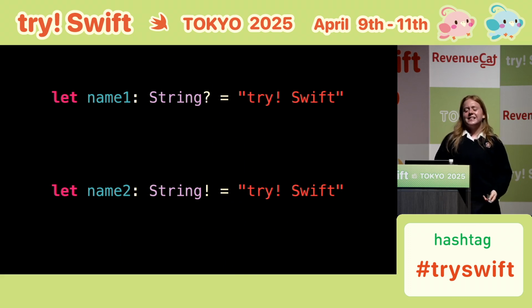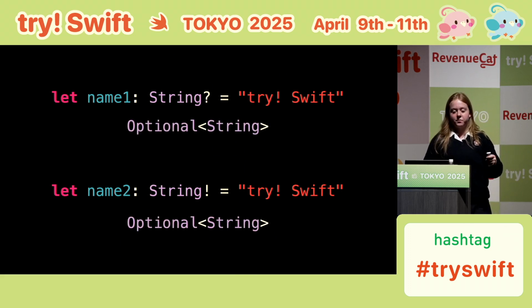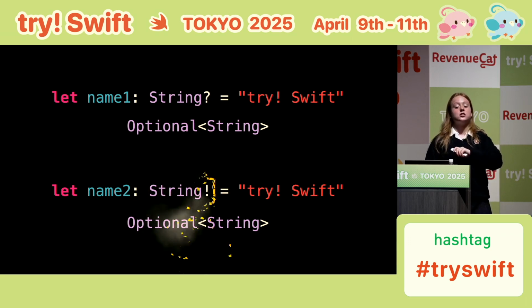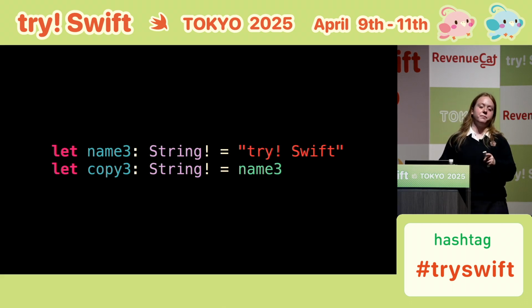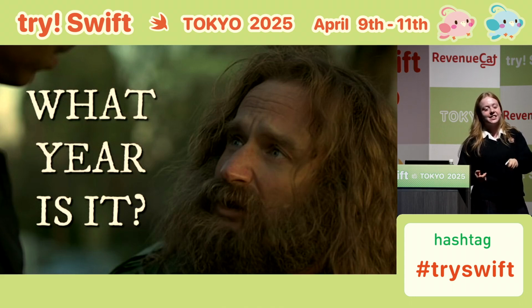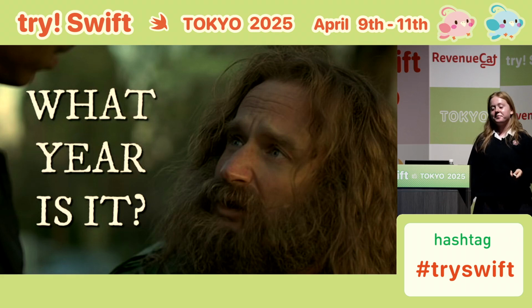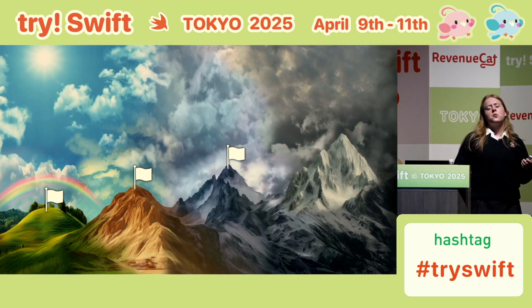What's happening here is that both of these have the same underlying type of data. They are both optional strings. The difference is that this one has an internal flag saying it's implicitly unwrapped, and that flag gets lost when copied. There are two ways to fix this. The first is to say that your copy is also an implicitly unwrapped optional. But the second is to ask yourself a very important question. Why are you still using these things in the first place? That wasn't easy, but neither was it something I would call hard either.